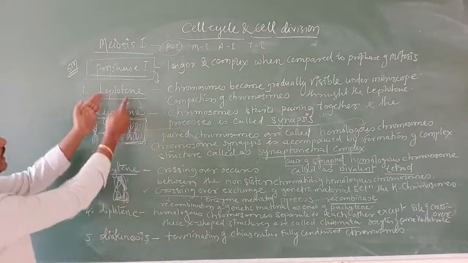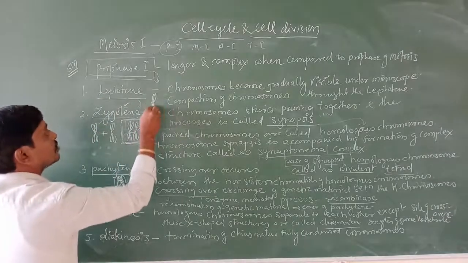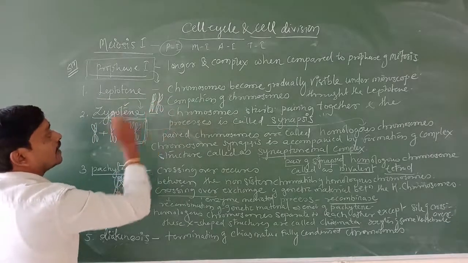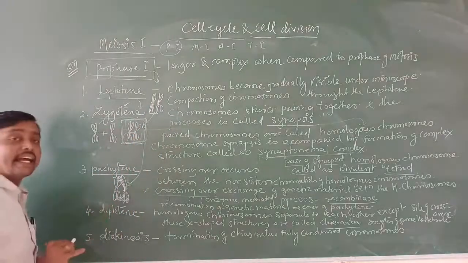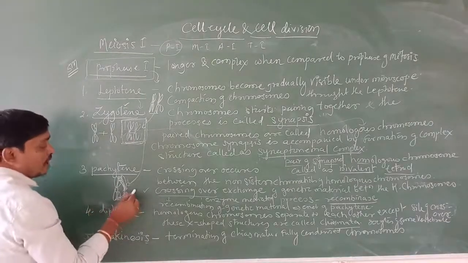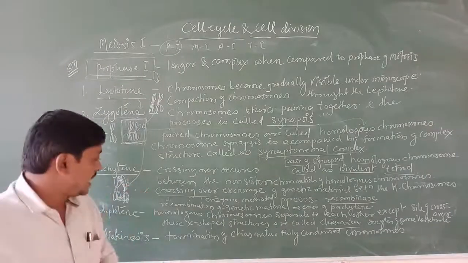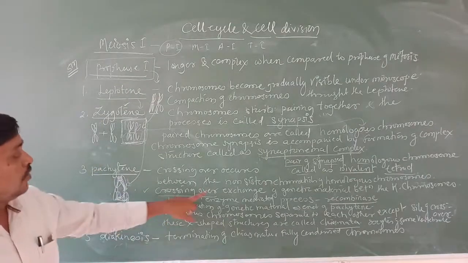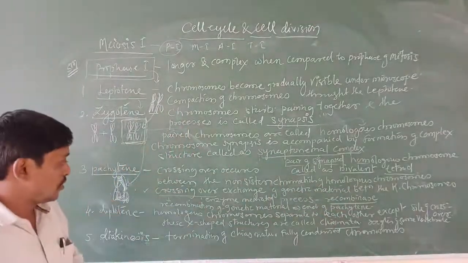Here, after pairing, the chromosomes appear and become visible under the electron microscope. Then these are paired here. Afterward, in pachytene, crossing over happens, and when crossing over happens, the genetic material of one chromosome is exchanged with the genetic material of the other chromosome. That is what crossing over is: exchange of genetic material between the two homologous chromosomes.